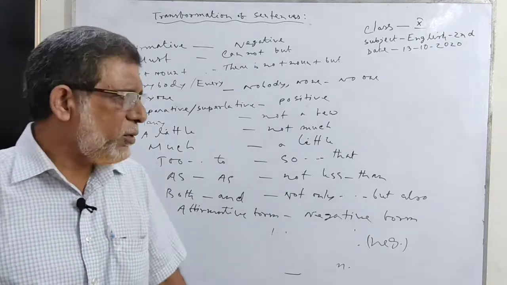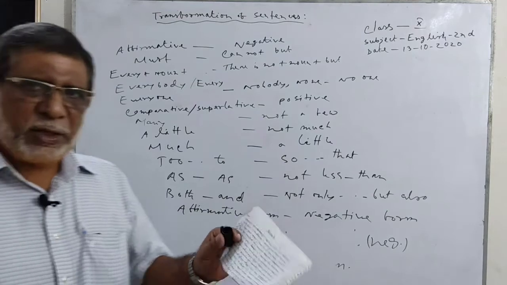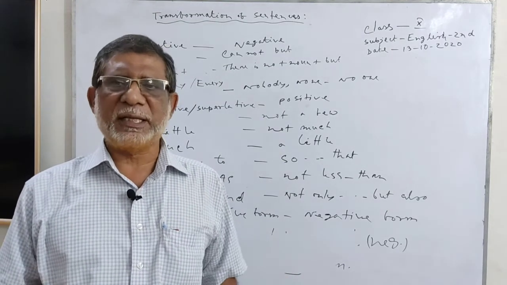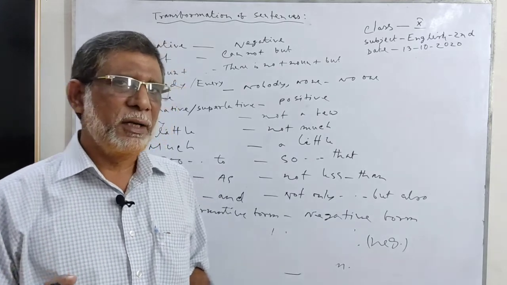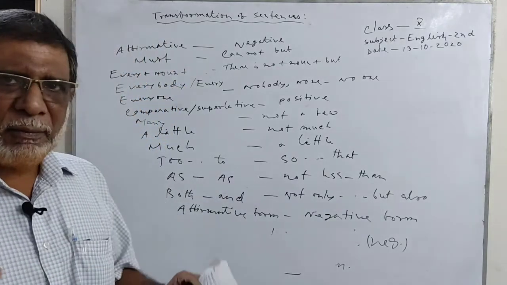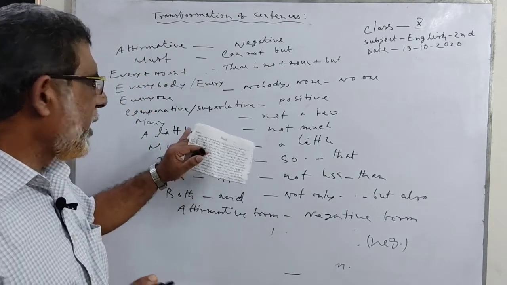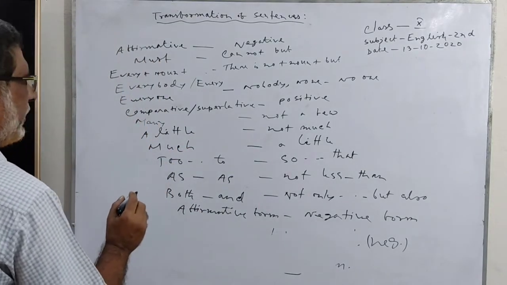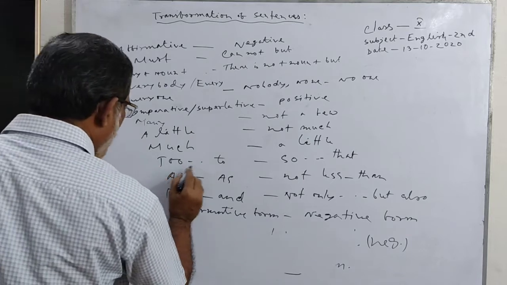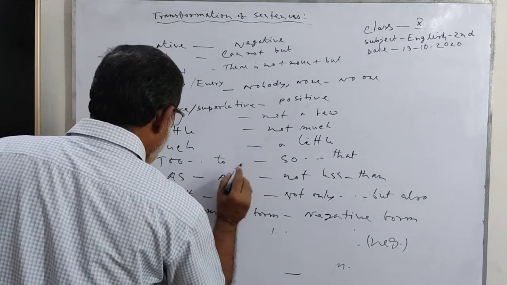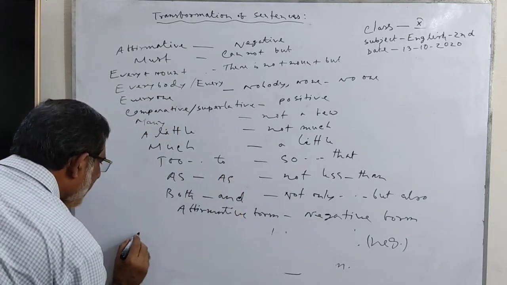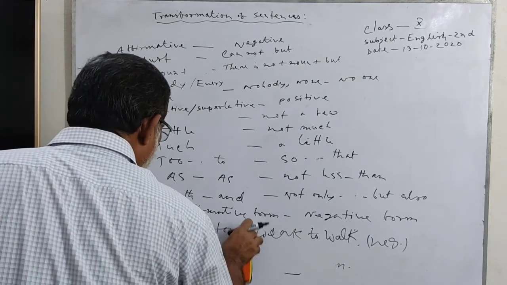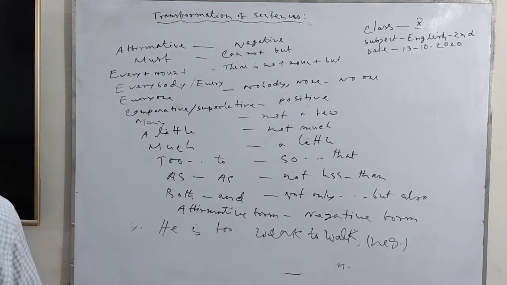My dear student, all the forms cannot possibly be covered in this class because time is short. Now I am going to discuss important forms. You follow the blackboard. Too dash dash to: he is too weak to walk.